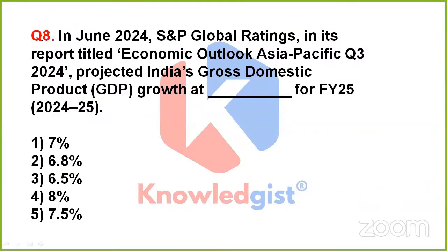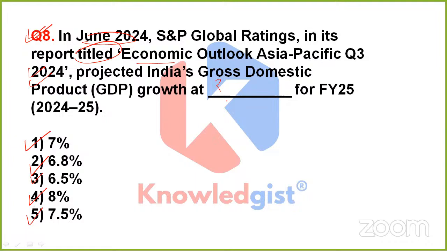Yeah. Now, next question is asking, in June 2024, S&P Global Ratings, in its report titled Economic Outlook Asia Pacific Quarter 3 2024, projected India's gross domestic product growth at this much percent for the financial year 2024-25. So is it 7%, 6.8%, 6.5%, option 4, that is 8%, or option 5, 7.5%.